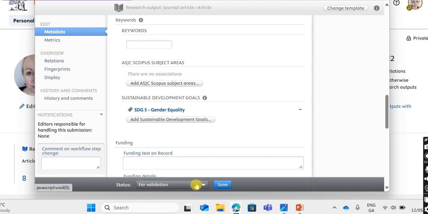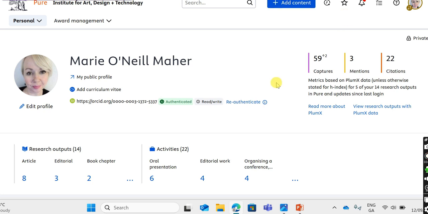I just press save. Remember that research articles don't appear in your profile straight away. The research systems officer does check the details and validates the article for you. This is the same for all research outputs. All other additions to Pure will pop up on your profile immediately. We just check details, for example, journal article details such as volume, part and page number, because it is an official academic record, just to make sure that all the details have been correctly added. But you can see I've now captured how I'm contributing to the United Nations Sustainable Development Goals, the societal impact of my research.